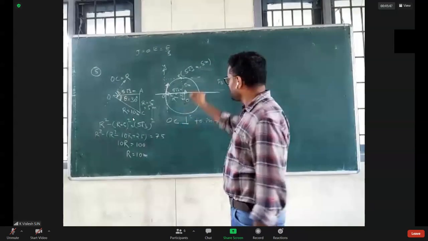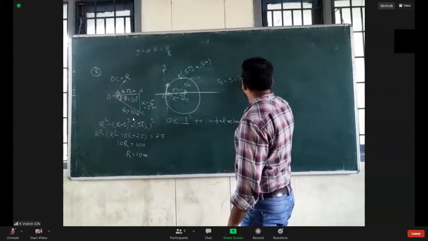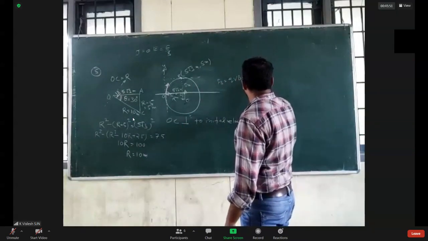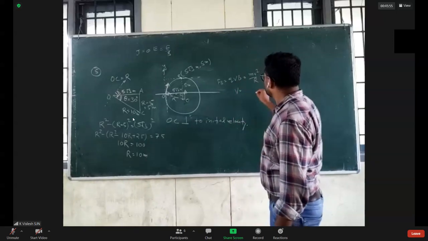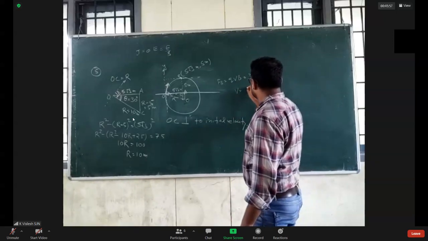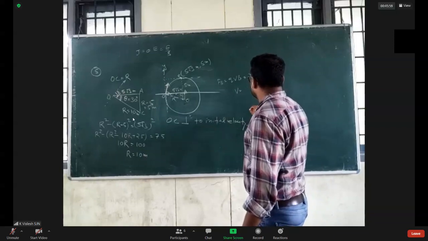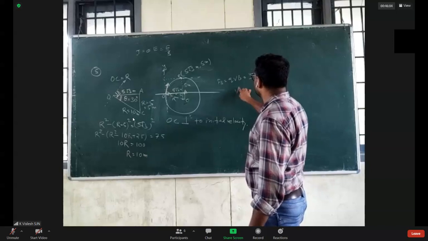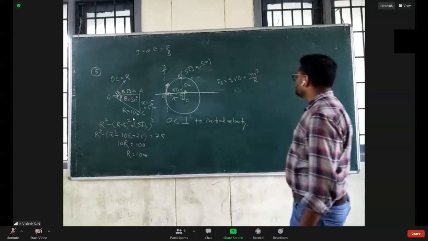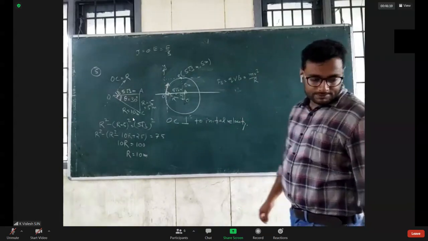V is always perpendicular, so sine 90. So this relation will give you speed, that is QBR by m.